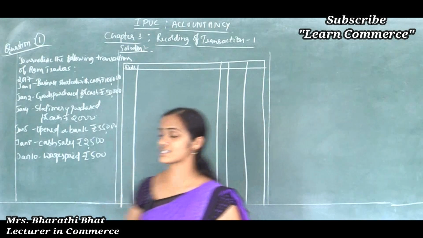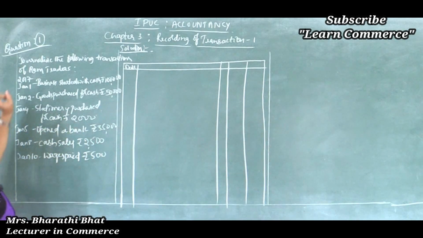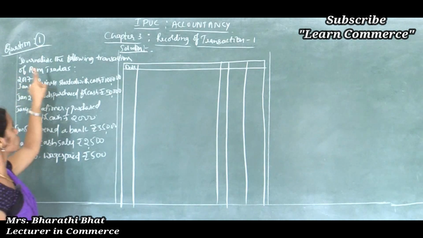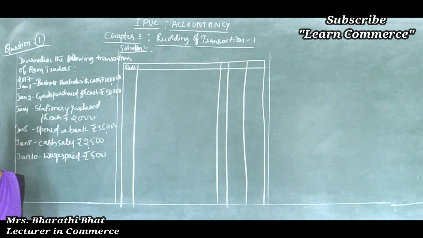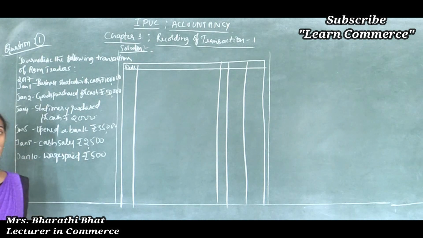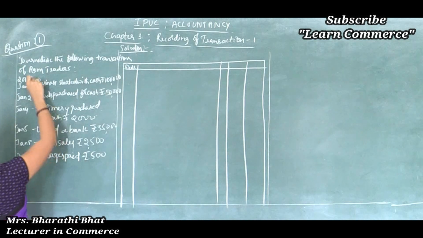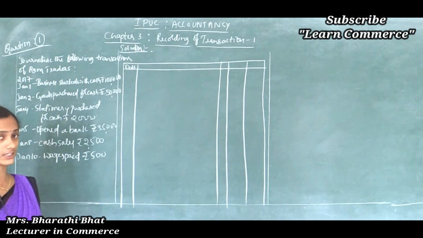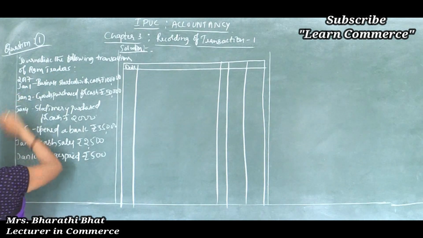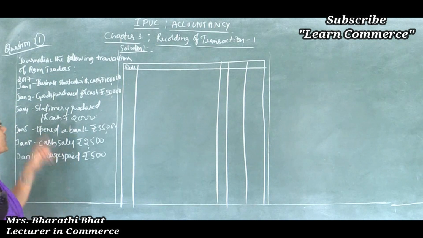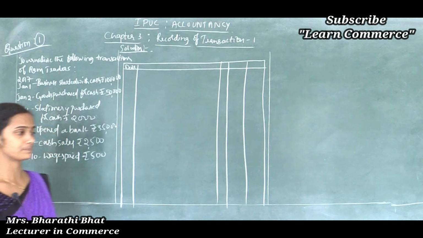Okay, so let's see the first one. The first question is like this: journalize the following transactions in the books of Ram Traders. Here Ram is considered the owner of the business. On 2017 January 1st, business started with cash.